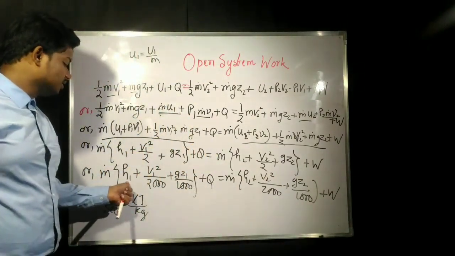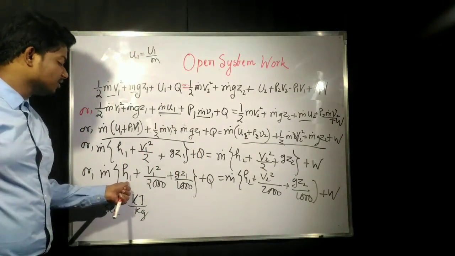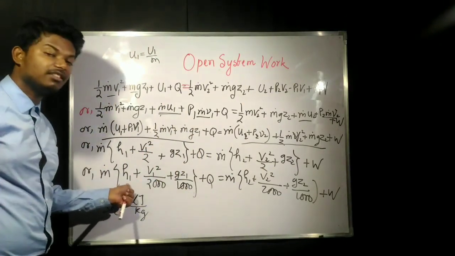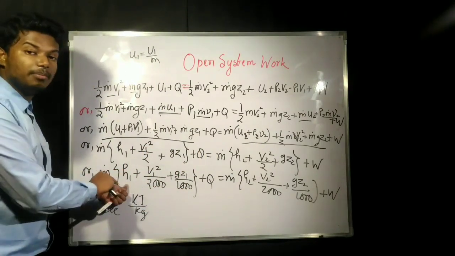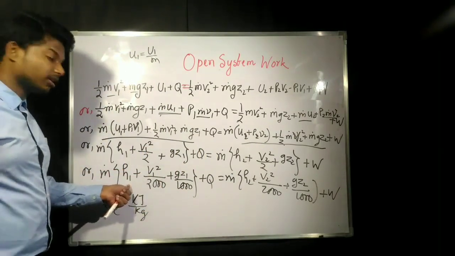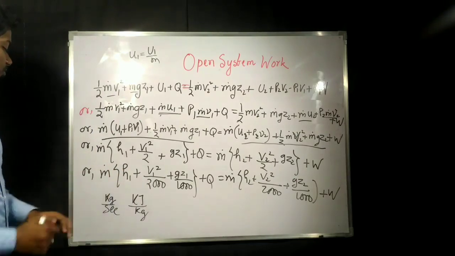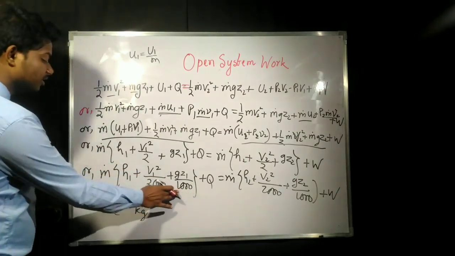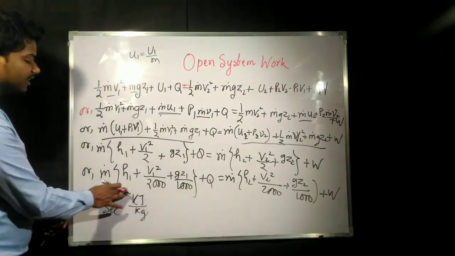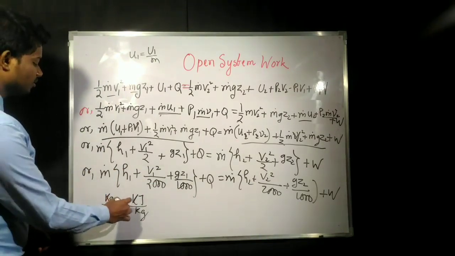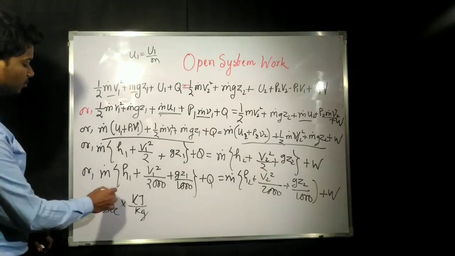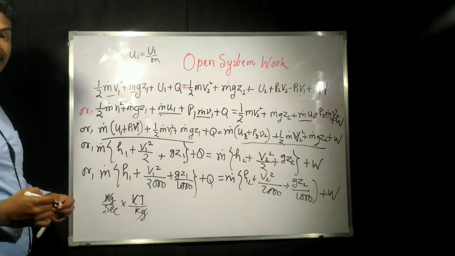Since this is kilojoule per kg and these are in addition, these terms will also be in kilojoule per kg. So the unit of all these three terms is kilojoule per kg and m dot is kg per second. These are in a multiplication relationship, so kg gets cancelled.